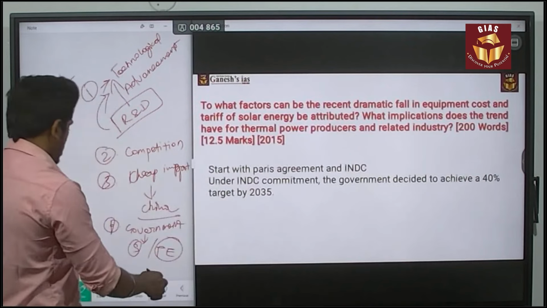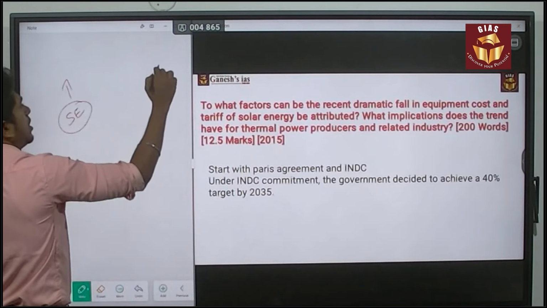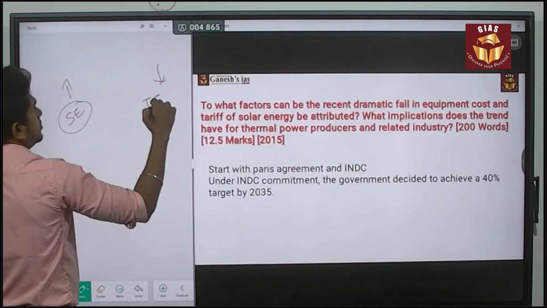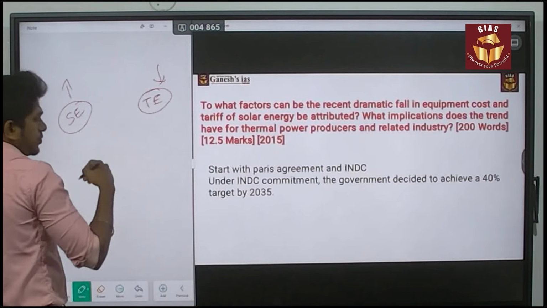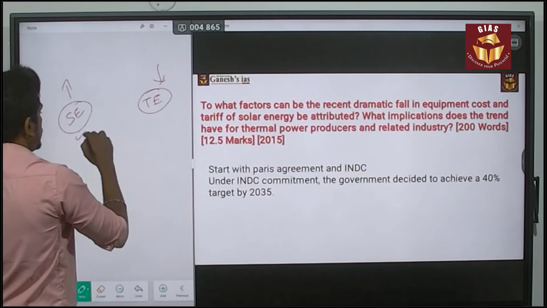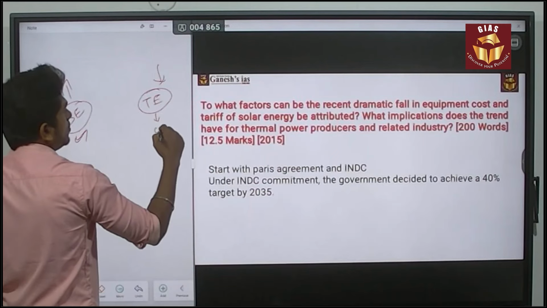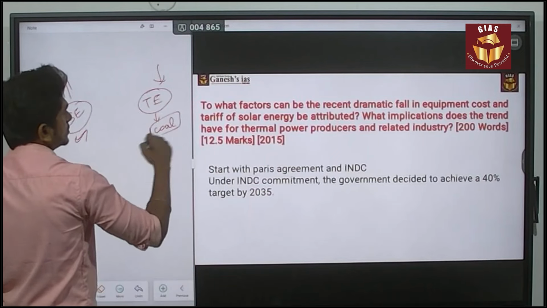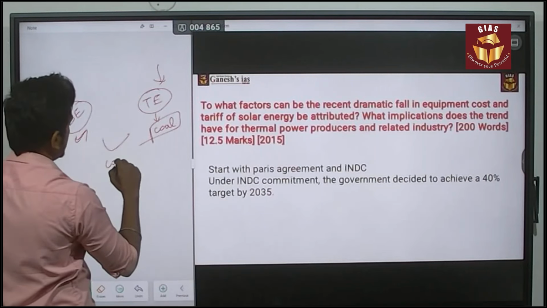If there is a growth of solar energy production, obviously there is a fall in the thermal energy plants. The reason is that people are now shifting towards renewable energy. So they will focus on solar energy and reduce their dependence on coal-based thermal power plants. The reason for this is obviously the competition. First thing is competition.